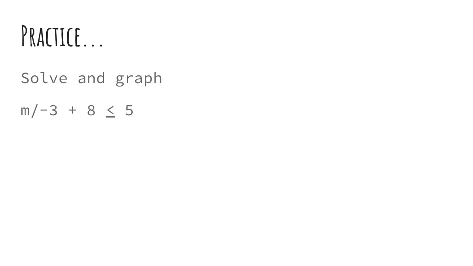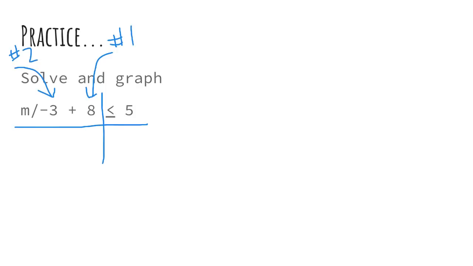All right, I have faith in you that you're going to be able to solve this one. We have m divided by negative 3 plus 8 is less than or equal to 5. So I want you to follow our two steps. We're going to get rid of the 8 first, and then we're going to get rid of the divided by negative 3. Don't forget to think about your sign. Solve this, and when you come back for checking, I'll have the answer for you.